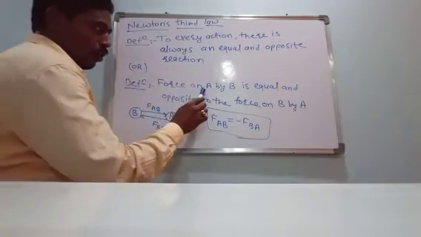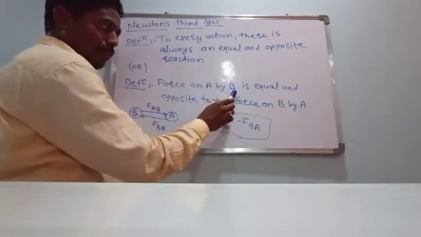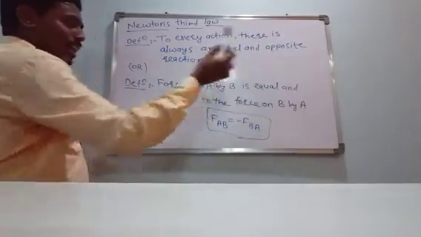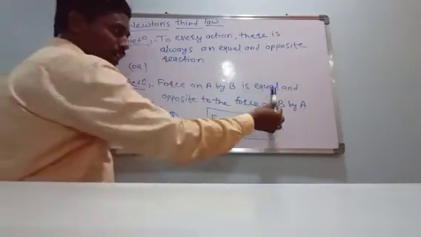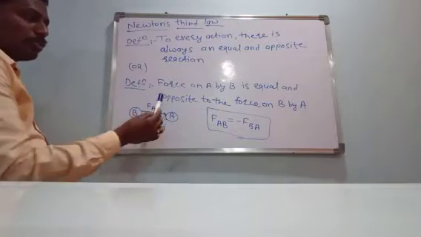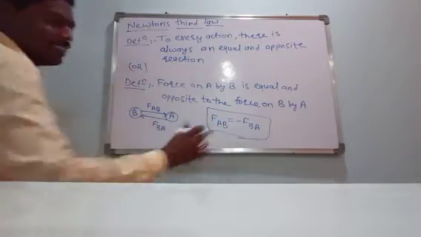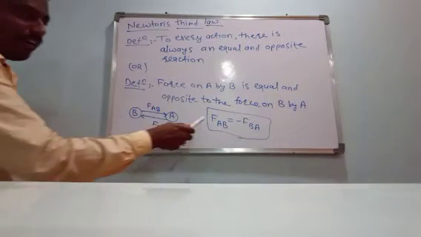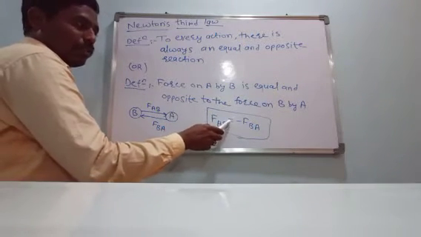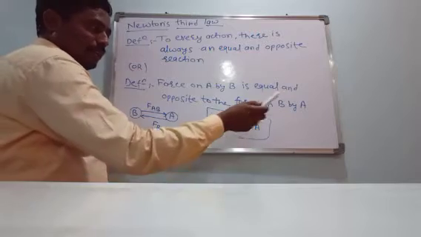Therefore, force on object A by B is equal and opposite, meaning both are equal in magnitude but opposite in direction. This minus sign indicates the direction, meaning FAB is equal to minus FBA.